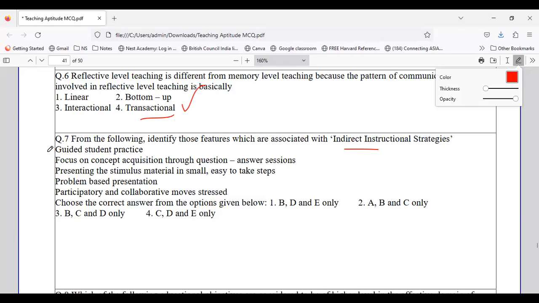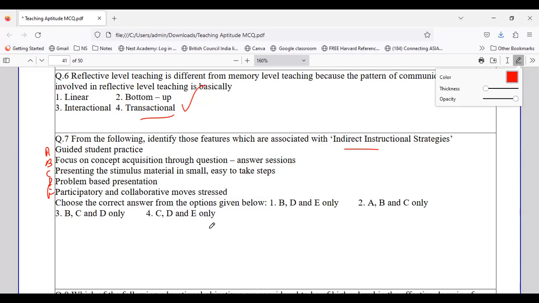So whether it is guided student practice, whether it is focus on concept acquisition, whether it is presenting the stimulus material, whether it is problem-based presentation, or whether it is participative and collaborative mood stress. So we are talking about what? We are talking about the features which are associated with indirect instructional strategies. So we are answering the question with respect to indirect instructional strategies.